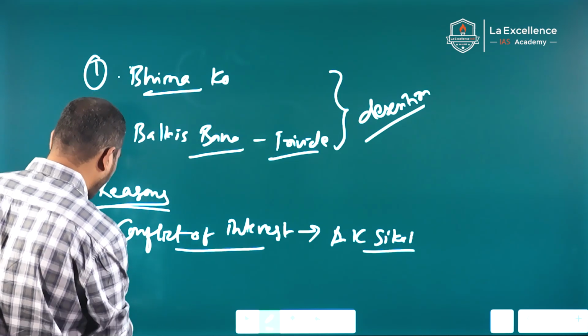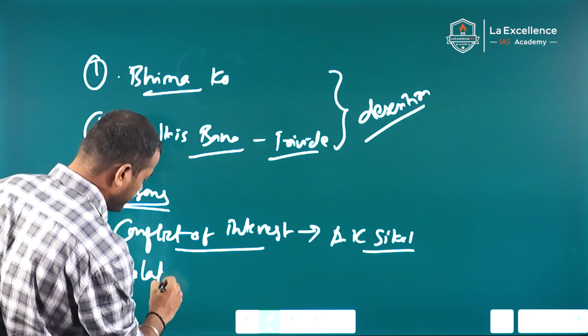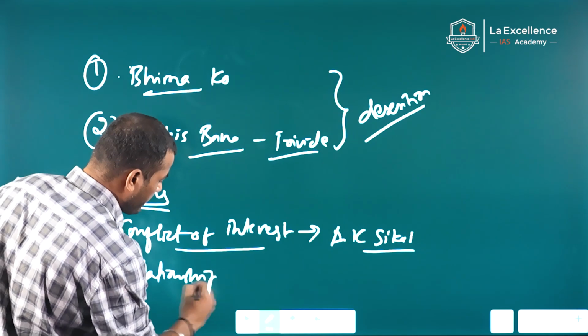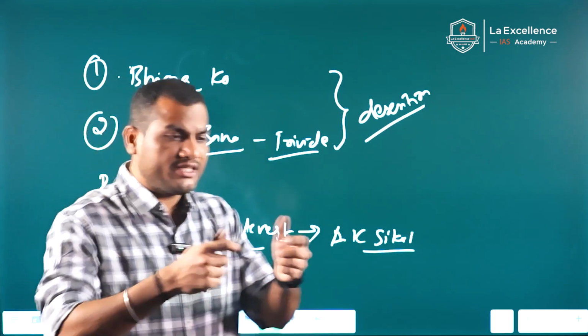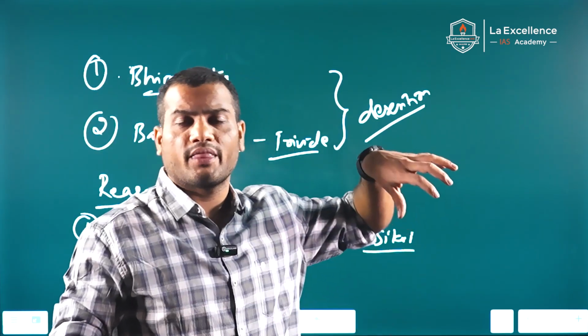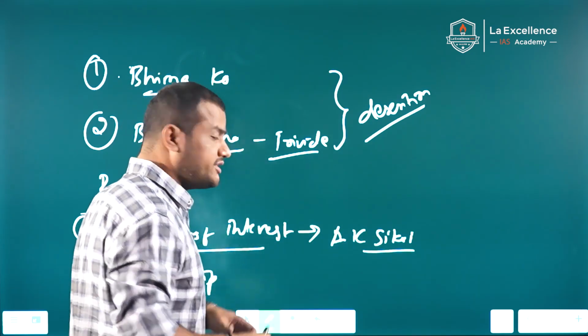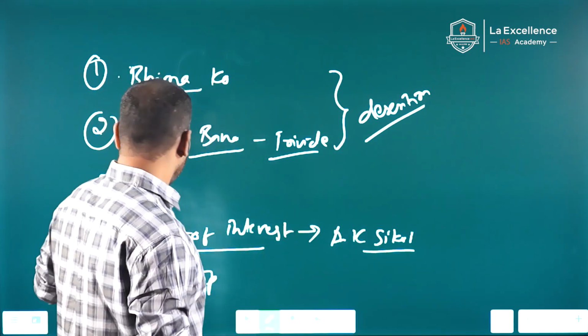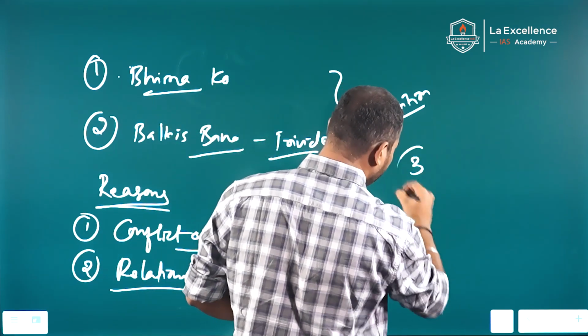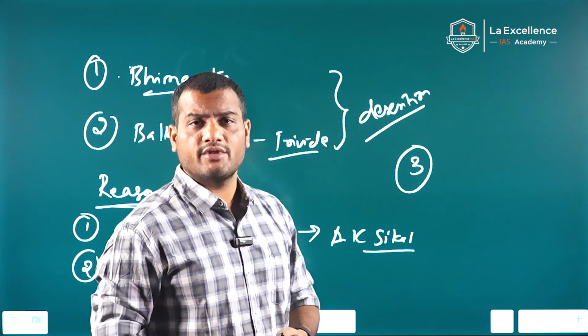Second, relationship between the parties and the judge. If there is any relationship between the parties involved in the case and the judge, in that case also judges recuse themselves. And thirdly, prior involvement in the particular case.